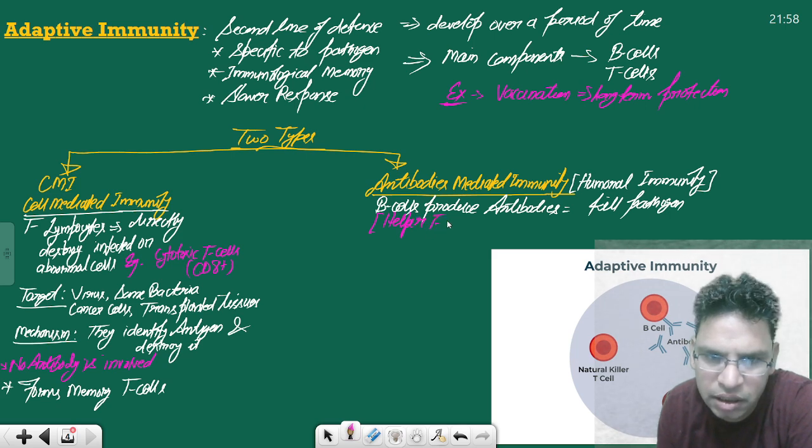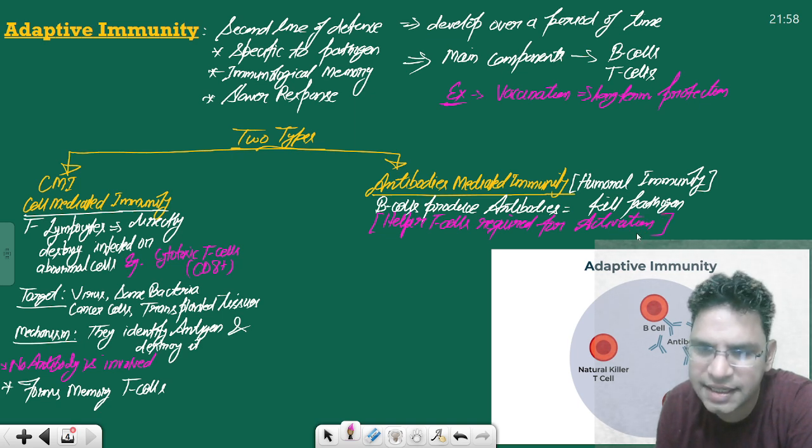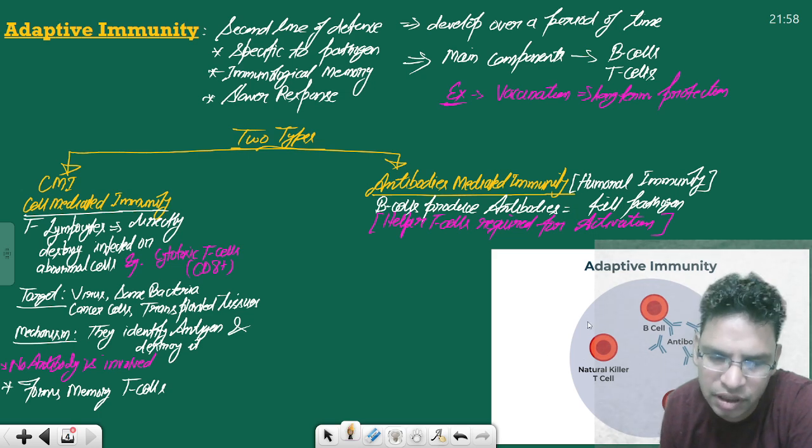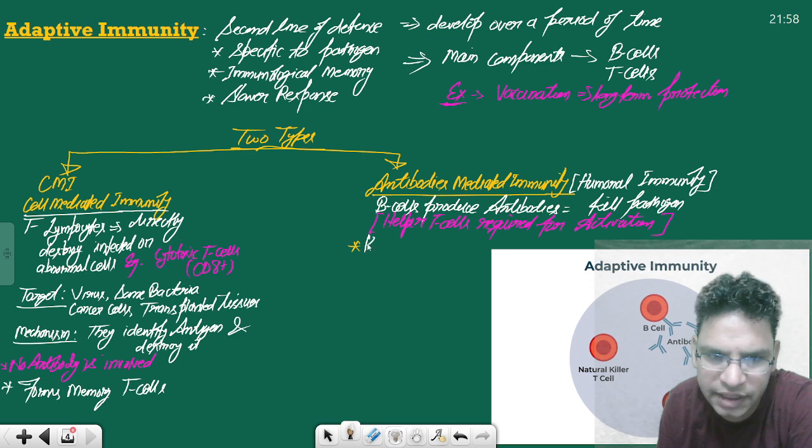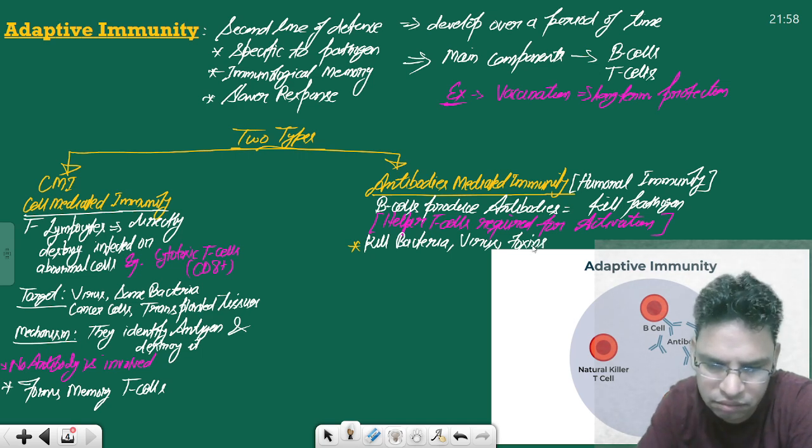Helper T cells are required for activating these cells, right? So what do they kill actually? They can kill bacteria, virus, and other toxins, for example, right?